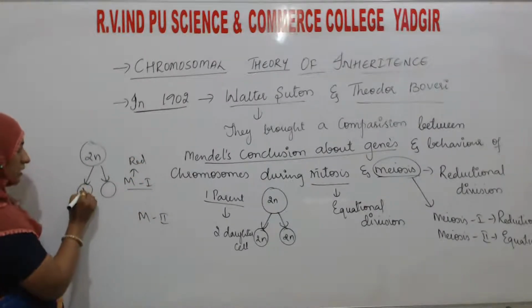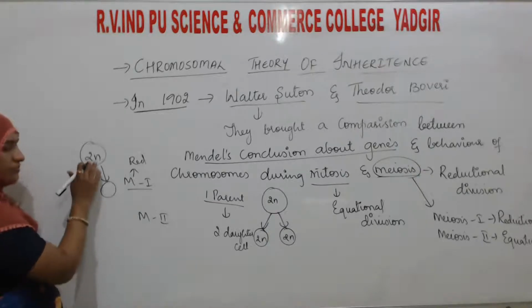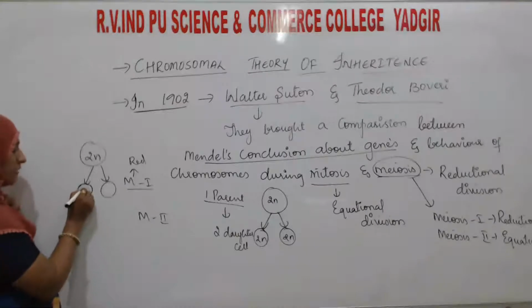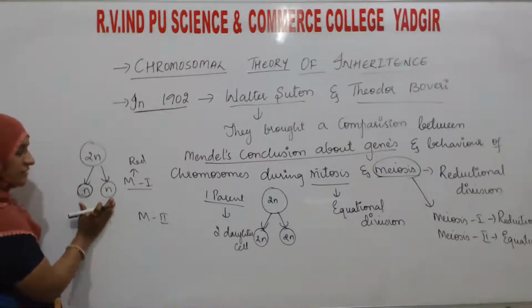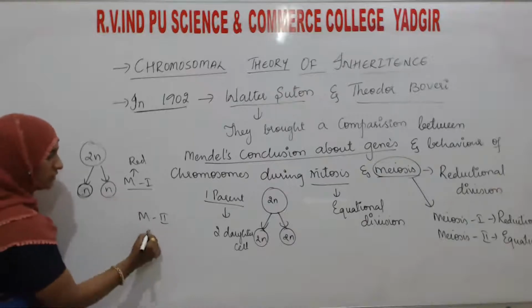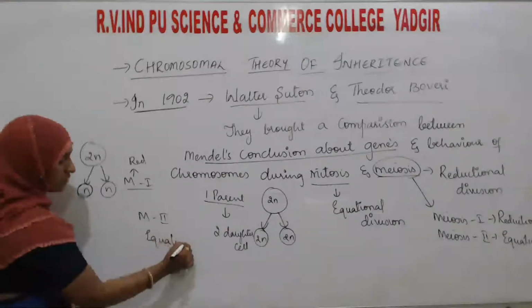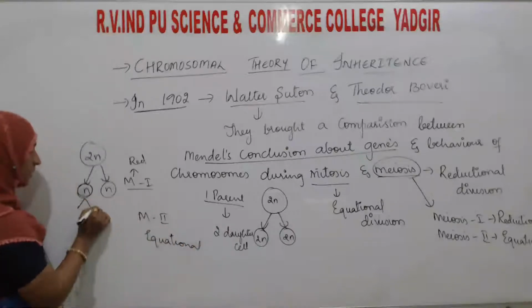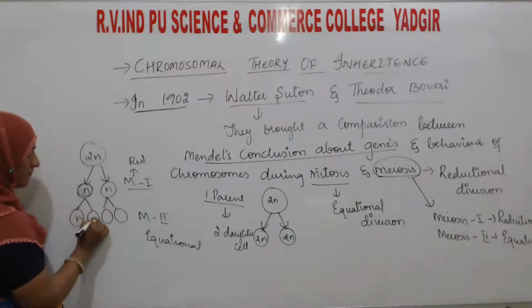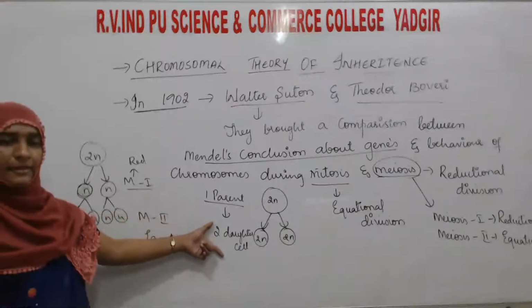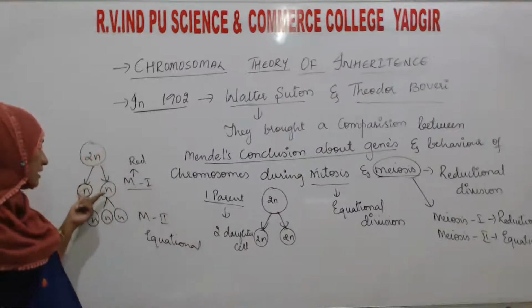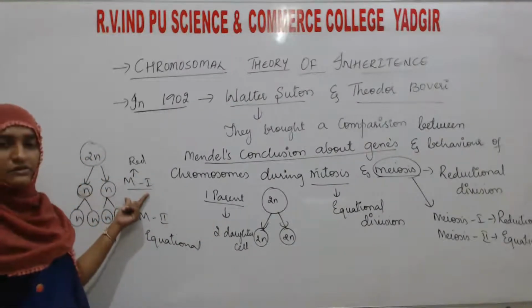Reductional means the chromosome number is going to reduce, so these cells will become N. Then these cells will undergo meiosis 2, which is the equational division. Here they will form 4 cells. This is similar to mitosis, but here a reduction takes place, that is the meiosis.